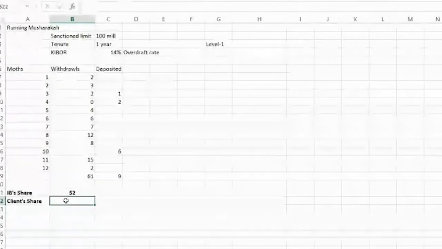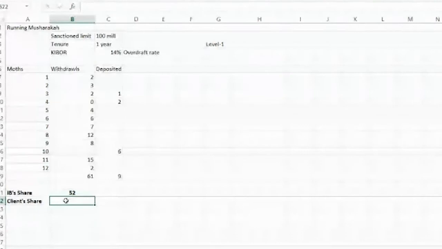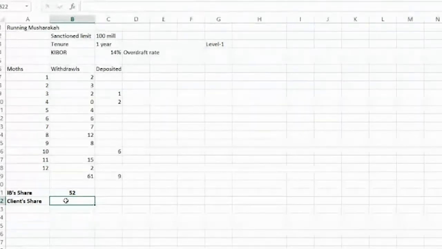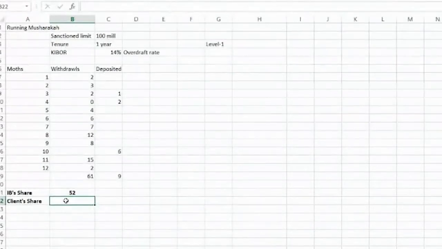The estimation will be considered his investment share. For example, the client's business worth was estimated, and it was found that his share was 40 million. Let us assume his business worth was 40 million.